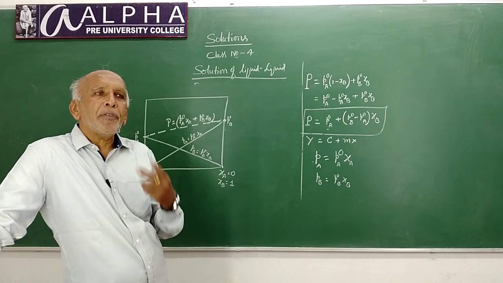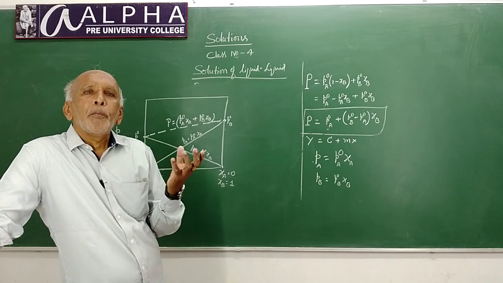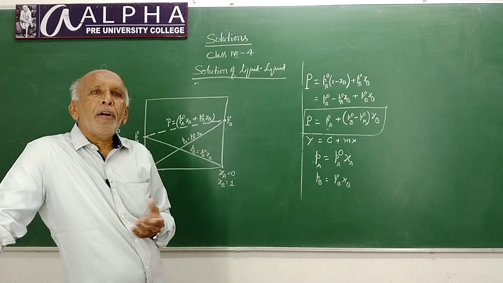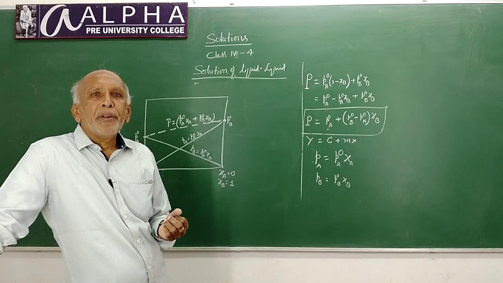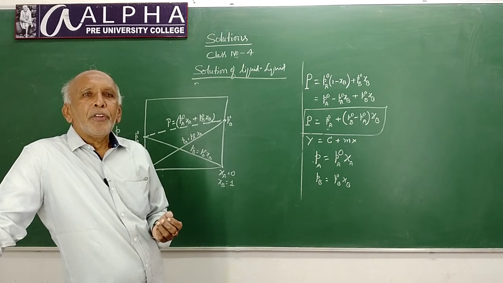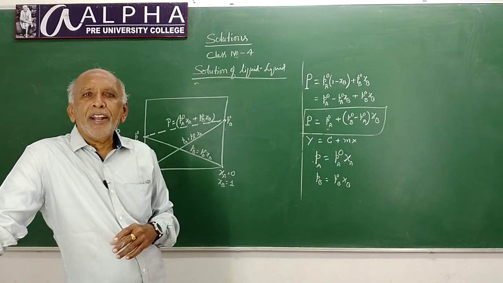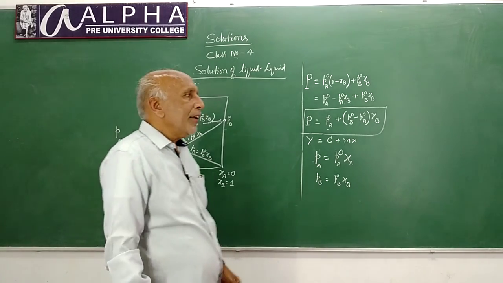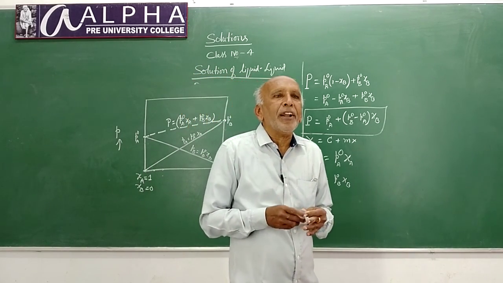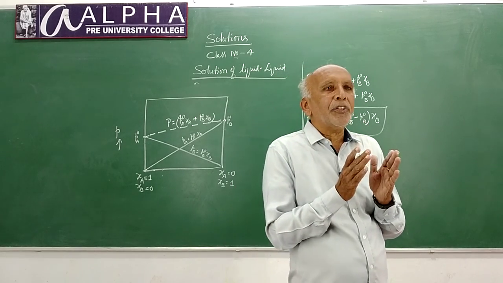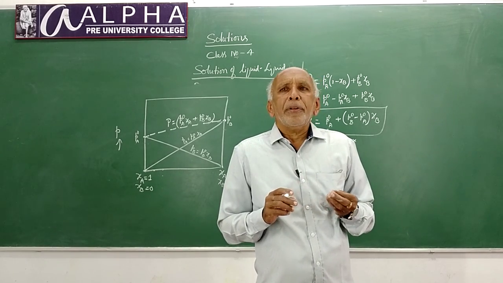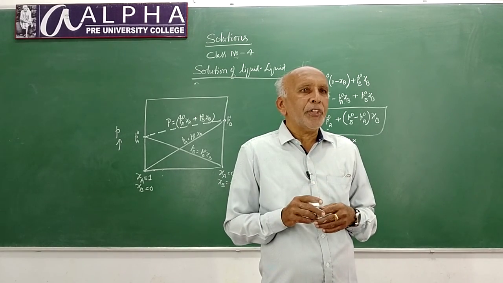So, one type obeys Raoult's law strictly at all temperatures and compositions and is known as ideal solutions, and those which do not obey the law are known as non-ideal solutions. I will give some examples for ideal and non-ideal solutions.